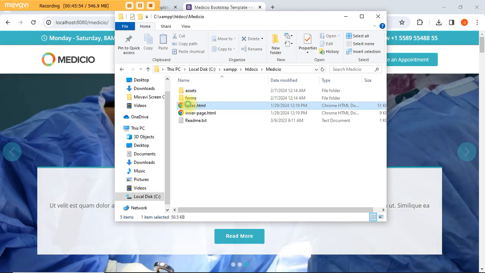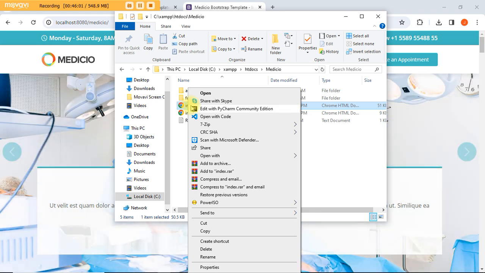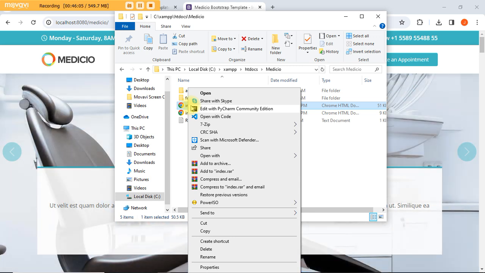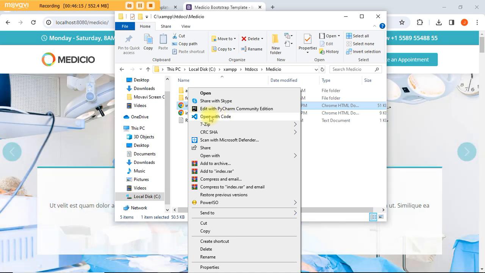So I'll go ahead and right click on it. There are a lot of editors, environments that you can use to edit this, but I always love to use Visual Studio Code, which is this, Open with Code. You can go ahead and use PyCharm, you can use other things.